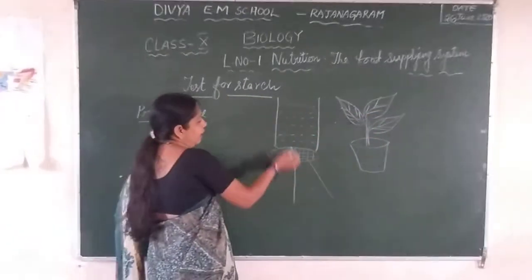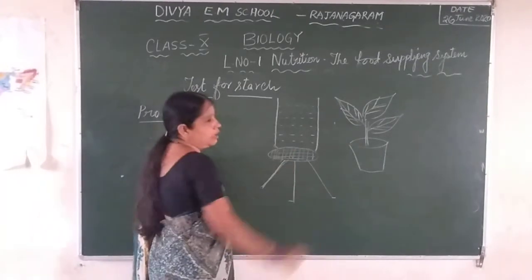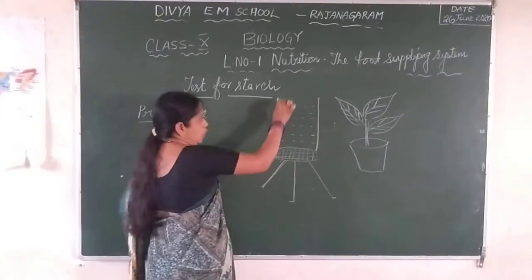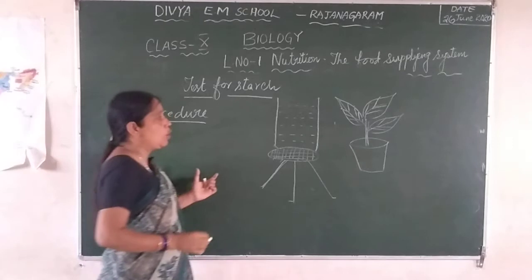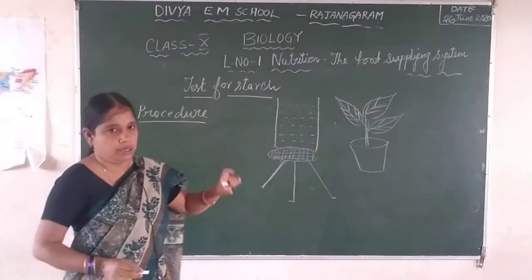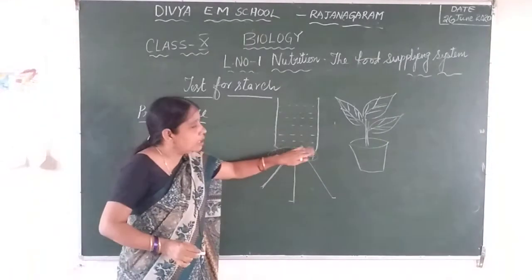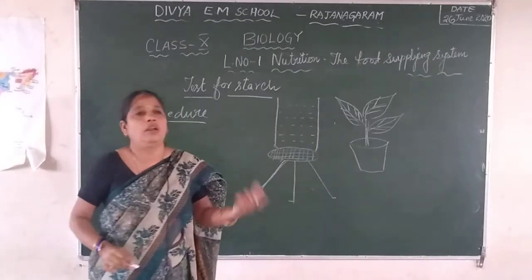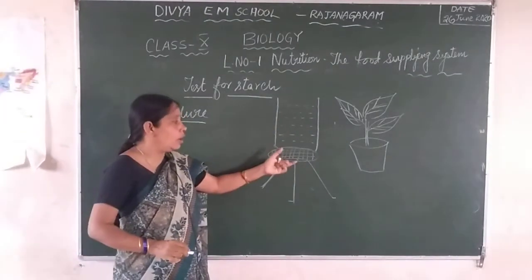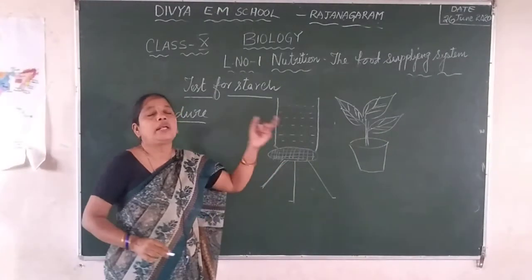So you have taken the tripod stand. You have taken the beaker which is containing the water. Now we have to keep this leaf in a test tube. You have to take one test tube. In that test tube you have to take the methylated spirit or the alcohol. And why we have taken a beaker of water? What is the necessity of taking the beaker of water? Directly we cannot boil the alcohol by keeping on the flame. That's why we have to boil it in a water bath.